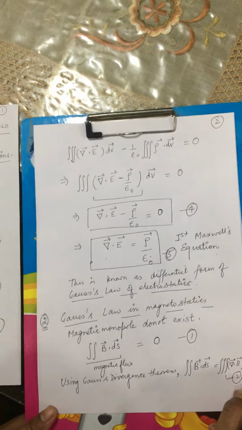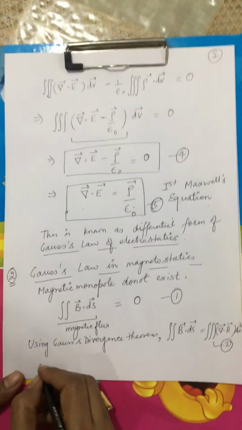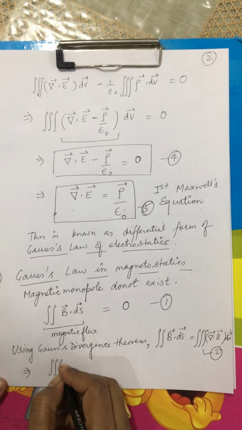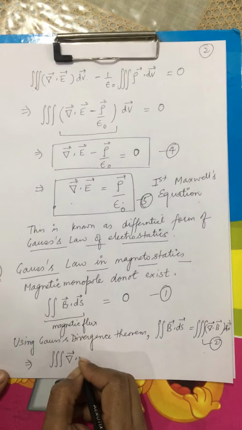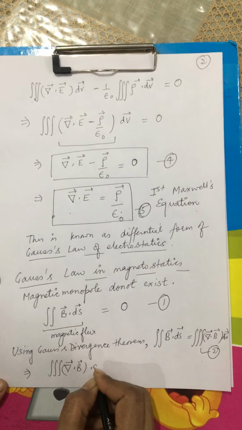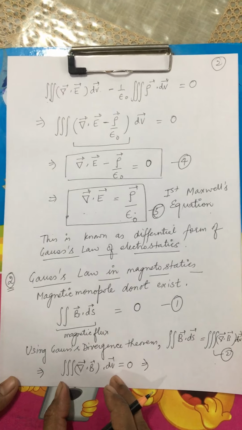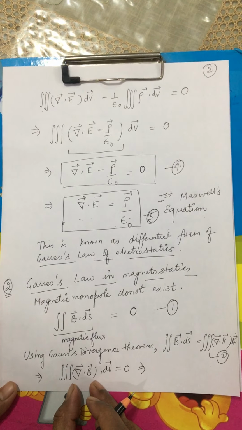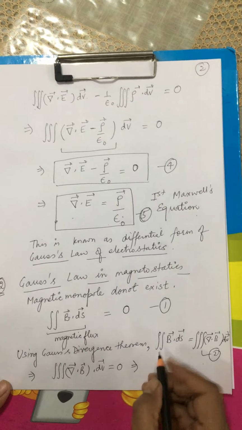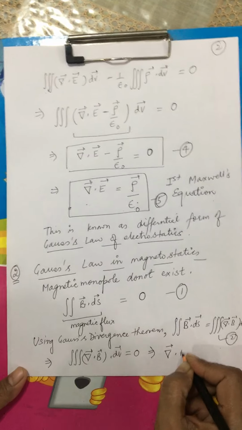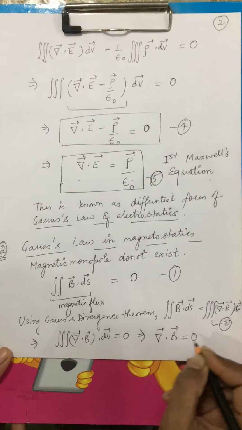So if I substitute equation 2 back into equation 1, I'll get volume integral divergence of B dV is equal to 0, and if the integral is 0, it automatically implies that the integrand is 0, which gives me del dot B equals 0.